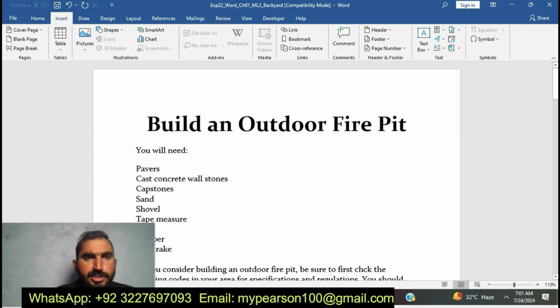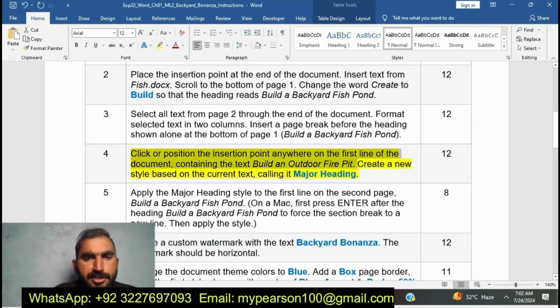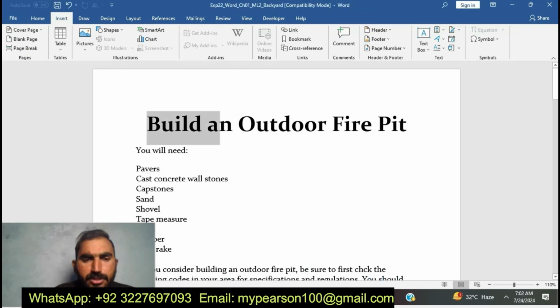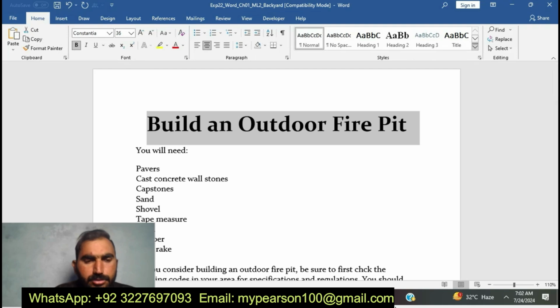Today I am going to do EXP22 Word Chapter 1 ML2 Backyard Bonanza. Okay, you can see here I am going to complete this one. Click or position the insertion point anywhere, and call it Major Heading. I am going to complete step number 4 of EXP22 Word Chapter 1.